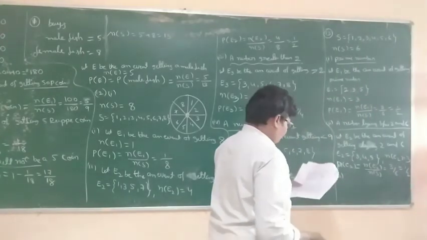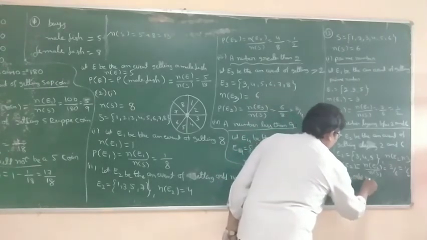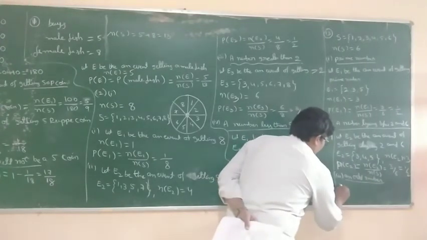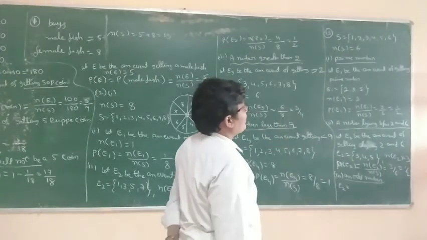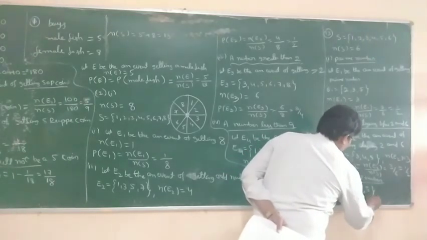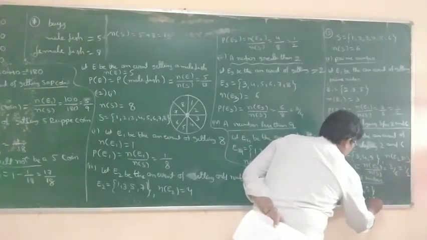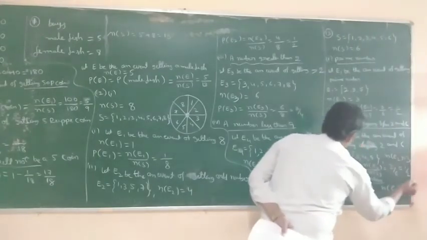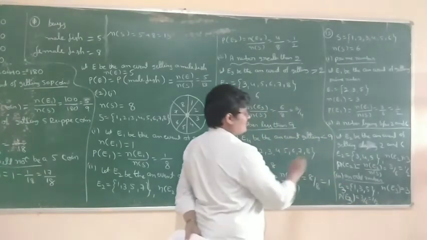Next, third one: an odd number. So let E3 be the event. In 1 to 6, how many odd numbers are there? 1, 3, 5. So P of E3 is equal to 3 by 6, equal to 1 by 2. n of E3 is also 3.